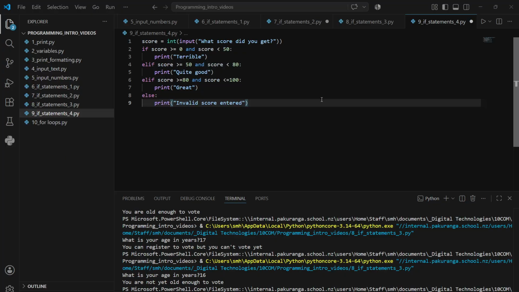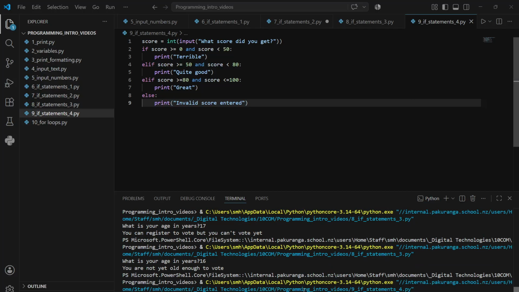What score did you get? And the hypothetical situation is if you get between 0 and less than 50, that's a terrible score. But if you get a score that's 50 or more, but less than 80, that's quite good. But if you get a score that's at least 80, but less than or equal to 100, that's great. Now, if you get any other score, that's not valid.